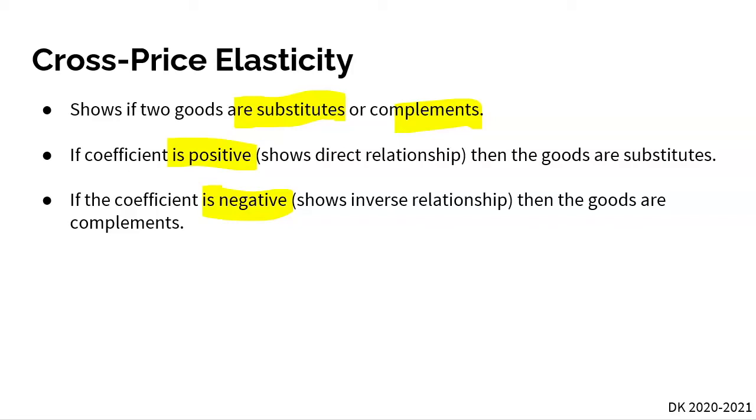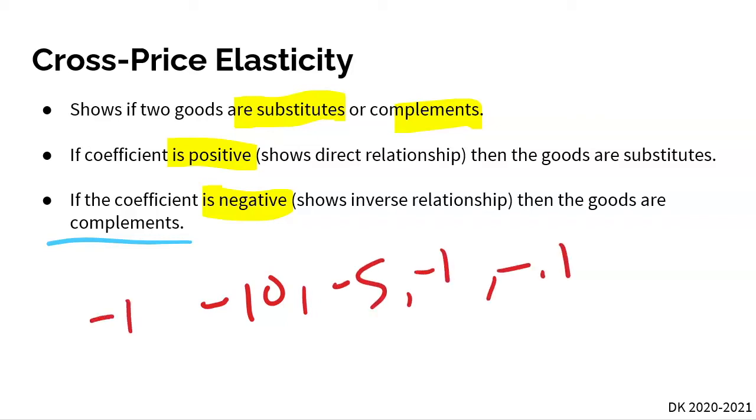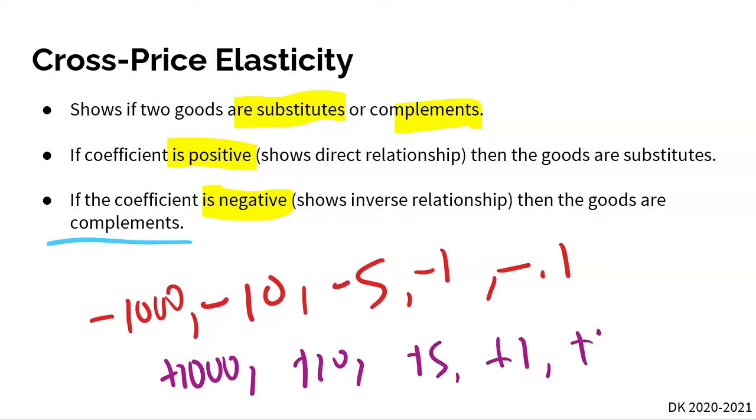So here, if the number is negative 10 for our cross-price elasticity, we are going to say that the good is a complement. It doesn't matter if the number is negative 10, negative 5, negative 1, negative 0.1, or negative 1,000. Just because it's negative tells us that the good is going to be a complementary good. And the opposite is true. Let's say it's positive 1,000, positive 10, positive 5, positive 1, positive 0.1. It doesn't matter how large or small the number is. Just because it's positive tells us that the good is a substitute good, and that's all our cross-price elasticity tells us.